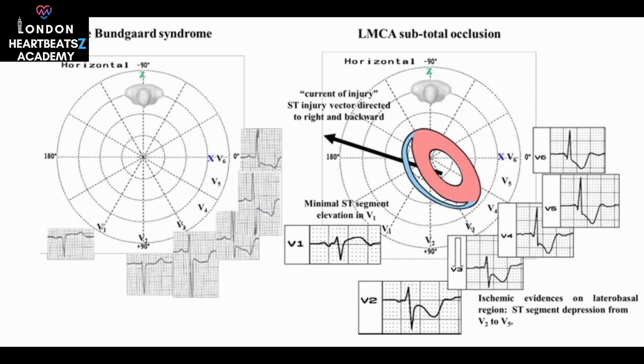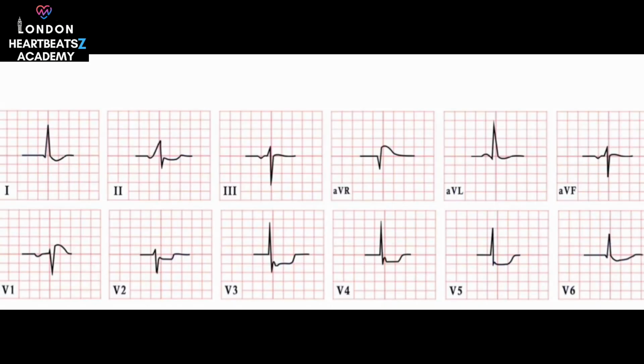The proposed criteria include: 1. Concave and upsloping ST segment depression greater than 0.1 mV in at least 4 leads, typically V3 to V6, measured 80 milliseconds after the J point in the absence of any secondary cause like LVH or drugs. 2. Often accompanied by ST segment elevation greater than 0.1 mV in lead aVR. 3. The ST segment abnormalities must be persistent, with no evidence of normalization over time. 4. The ST segment depression must be exacerbated with exertion. And 5. Evidence of autosomal dominant inheritance. Family history is key.